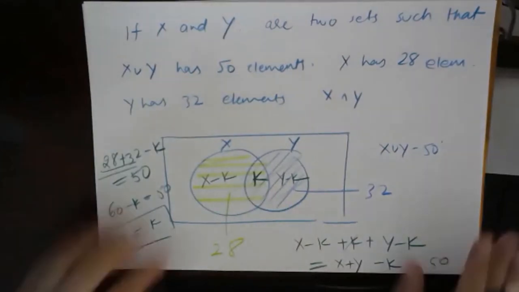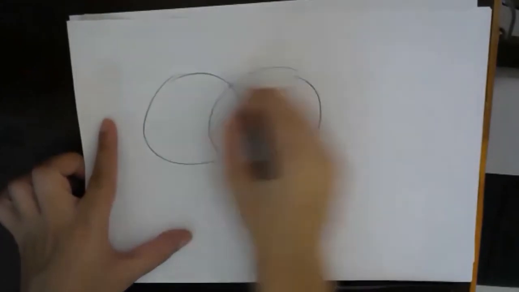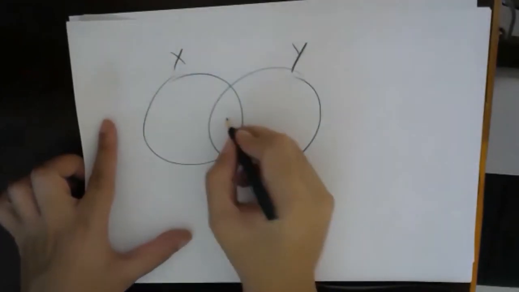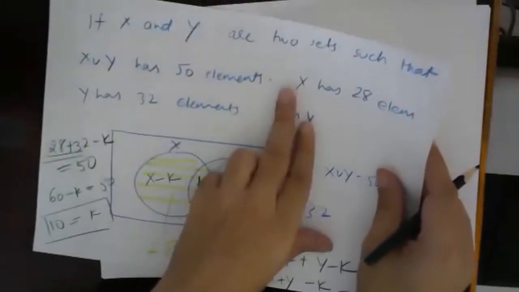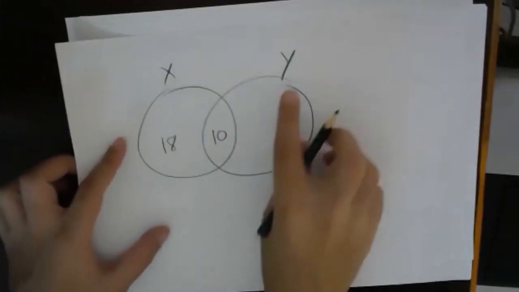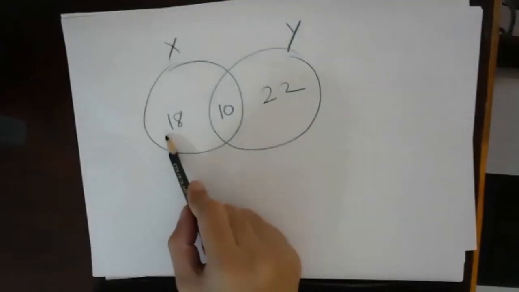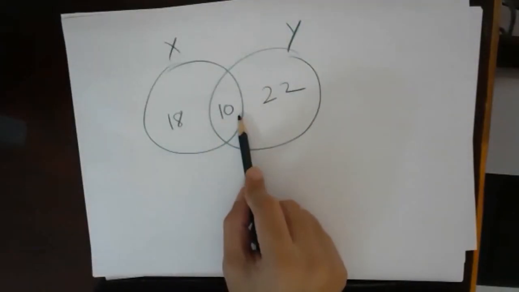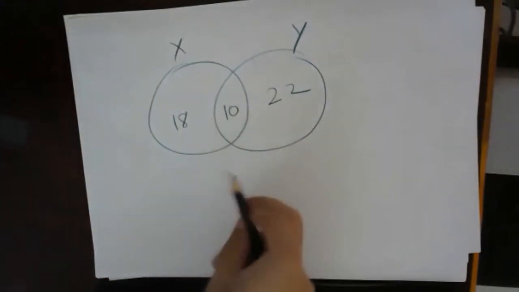If I redraw, this is set x and this is set y. Inside we have 10 elements. x has 28, so 28 minus 10 is 18. y has 32, and 32 minus 10 is 22. 22 plus 18 is 40, and 40 plus 10 is 50, so the total is 50.